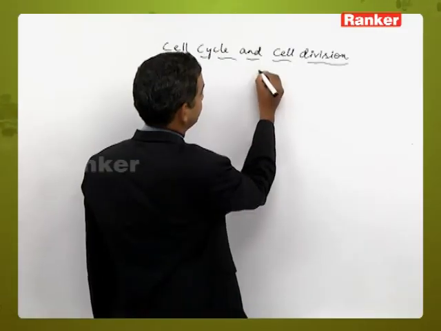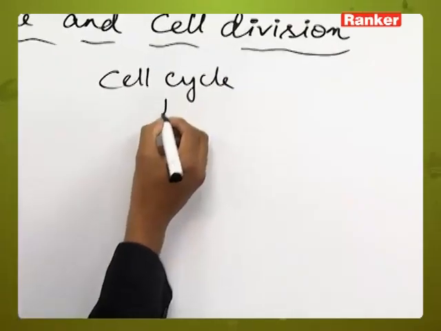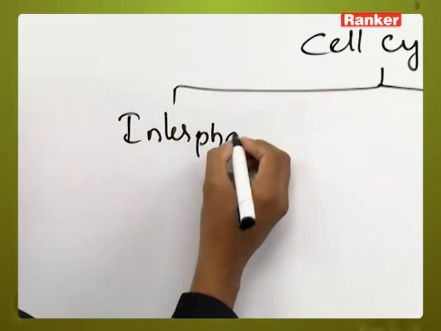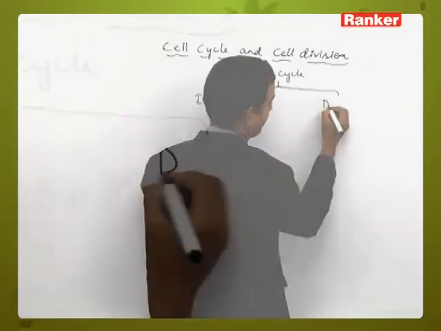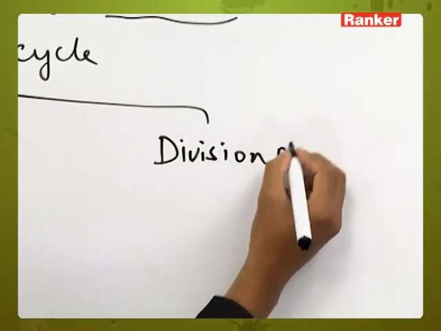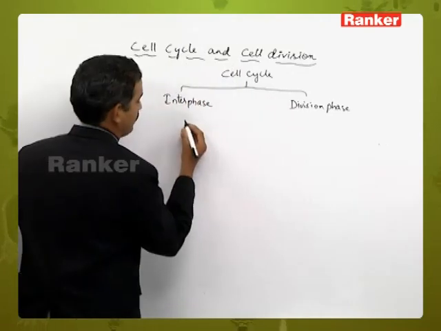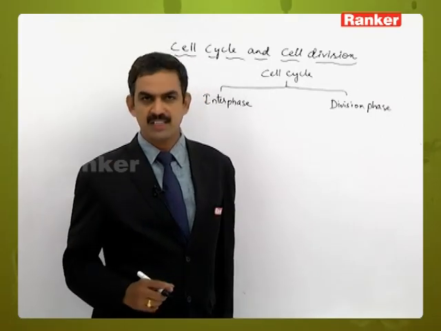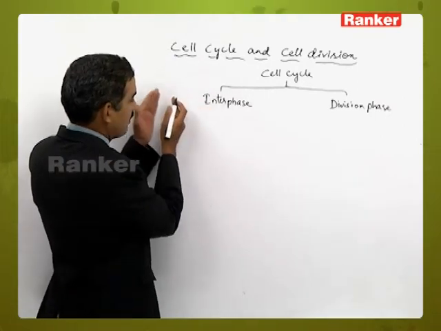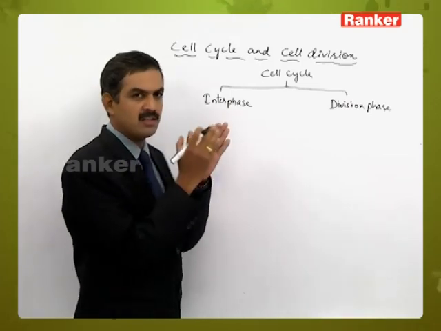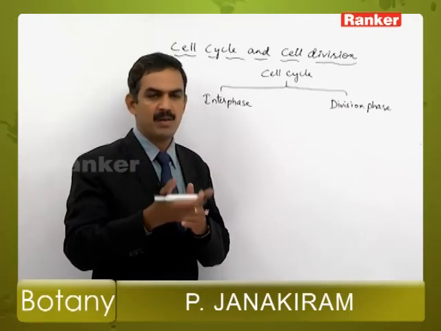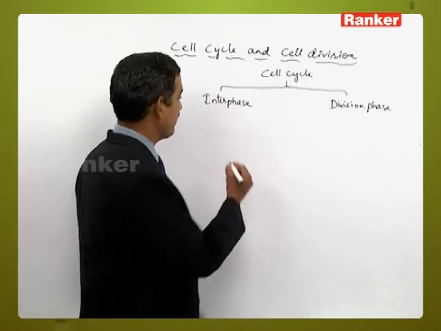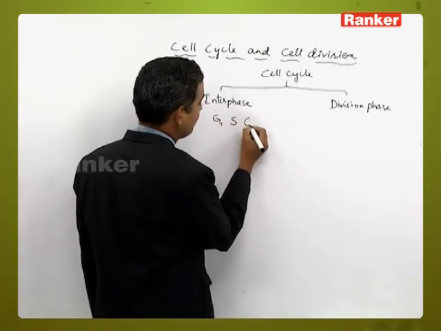In a cell cycle, consider interphase is present and the division phase. So interphase is a time gap between two successive mitotic divisions. That means after completion of one mitosis, the cell will prepare itself for the next division. That stage where the cell is preparing itself for the next division is called the interphase, which is further divided into G1, S and G2 phases.